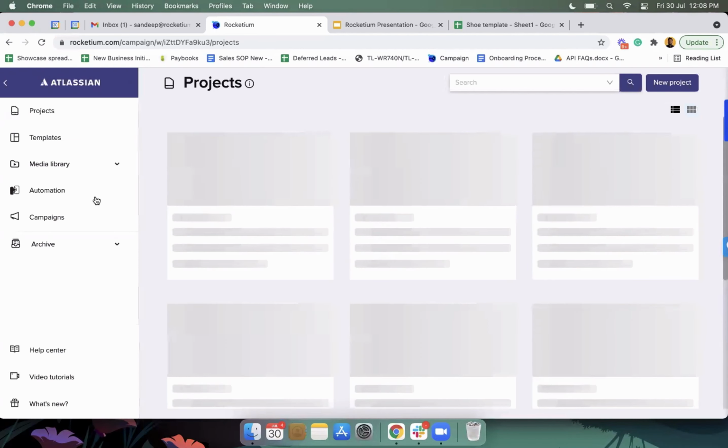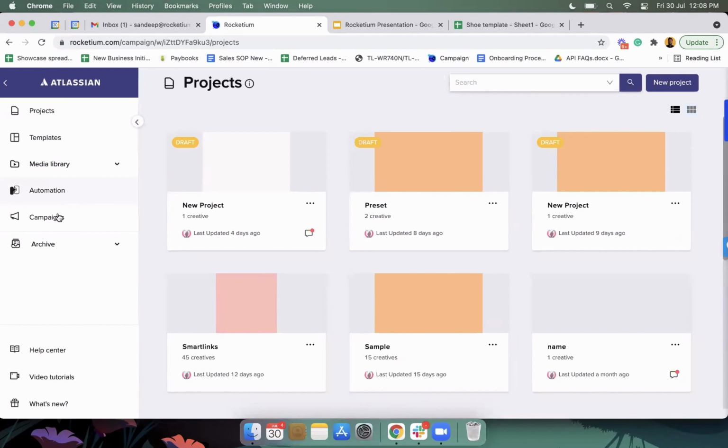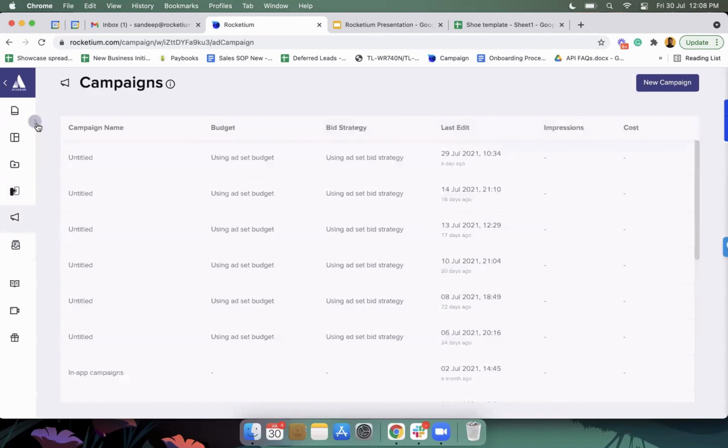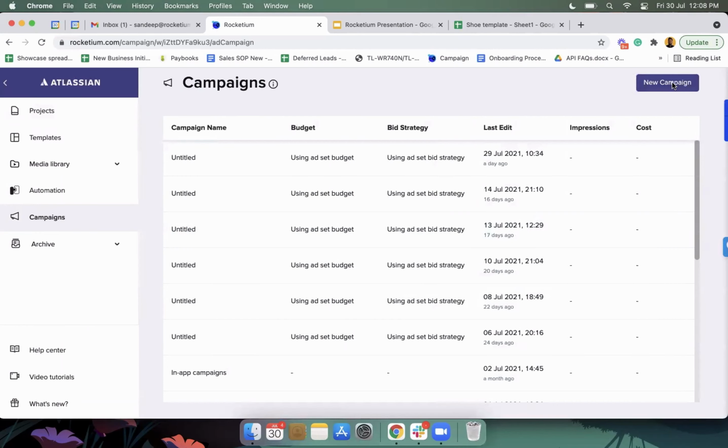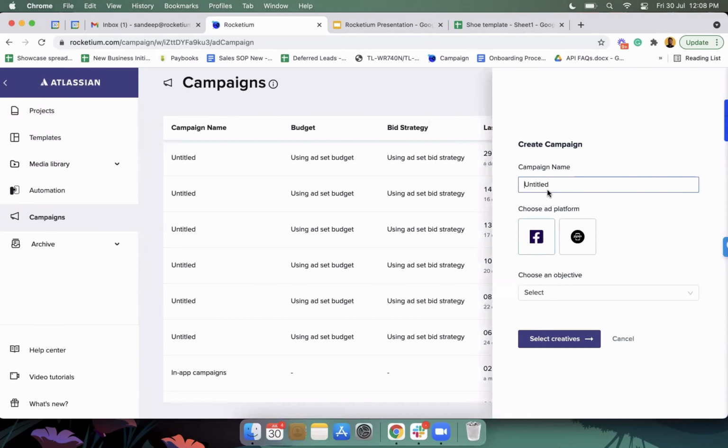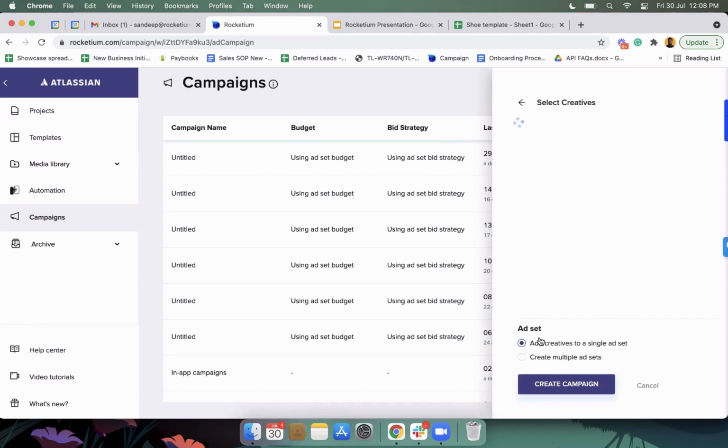Within Rocketium, we have a tab called Campaign. Once I've exported the projects or creatives, it updates in the projects field, and then I can go into the campaign field and create a new campaign, name the campaign, select Facebook, choose an objective, and then select the creative.